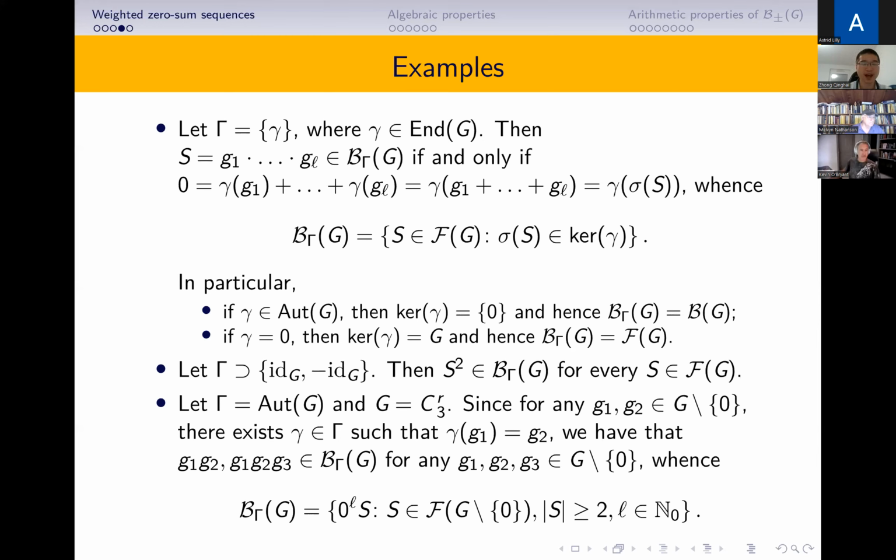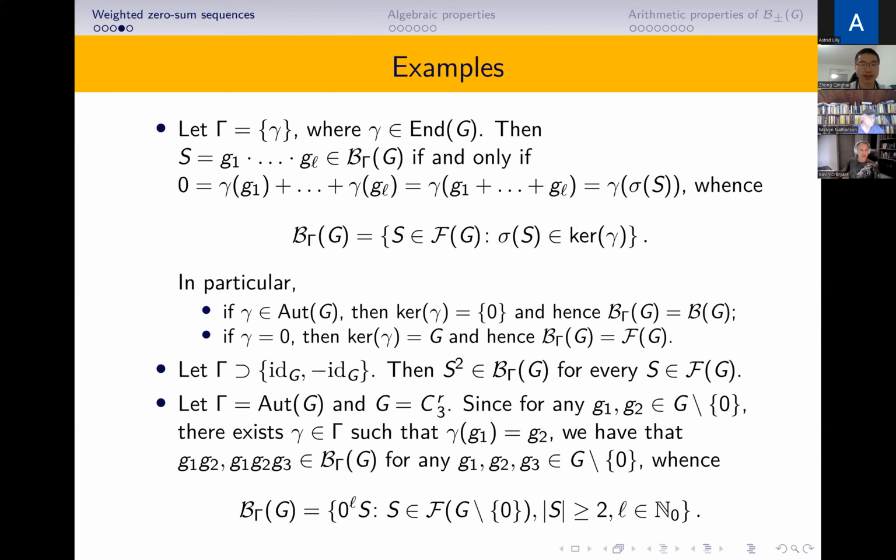And if Gamma is the full automorphism group, and we choose G to be an elementary 3-group, we see that for any two non-zero elements g1 and g2, there is an automorphism gamma such that gamma g1 equals g2. Now we can choose a weight gamma which maps g1 to minus g2, and choose another weight which maps g2 to g2, then g1 g2 is a Gamma-weighted zero-sum sequence.